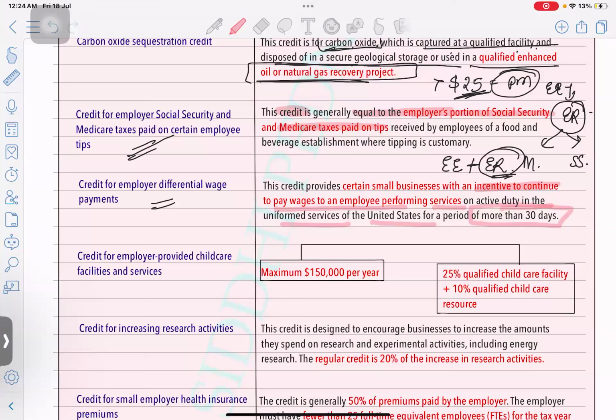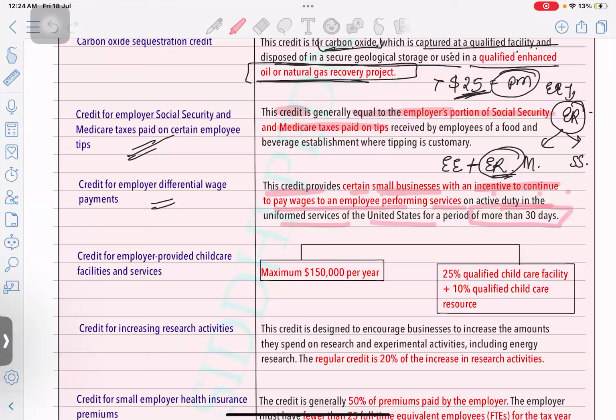Okay, it's just like certain institutions, certain organizations which are formed, and the main business activities of that business is to provide some services to the general public. Okay, so again I'll explain it. This credit provides certain small businesses with incentive to continue. So we are going to provide them credit.